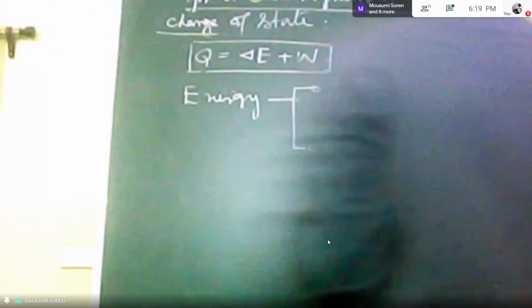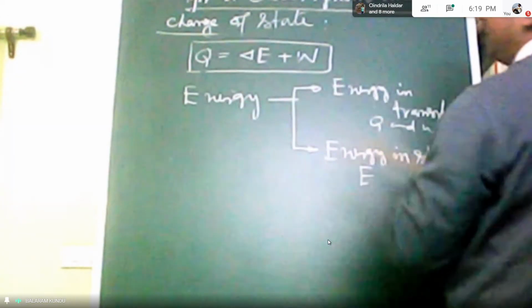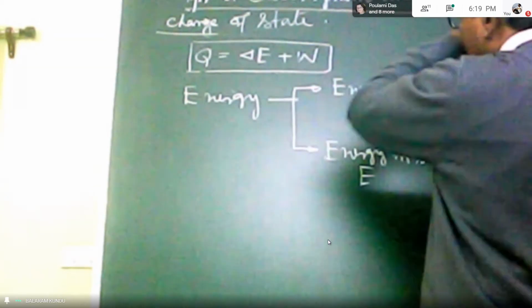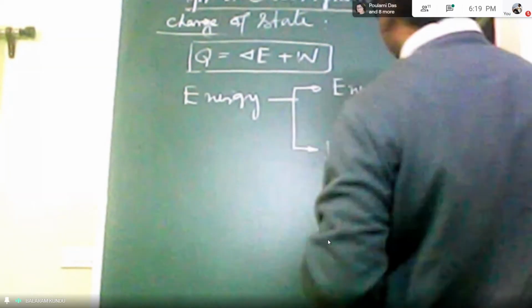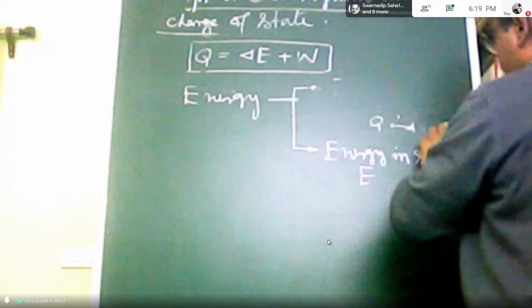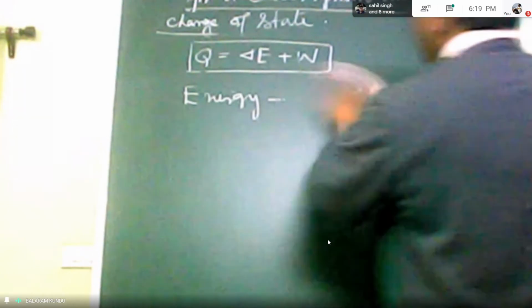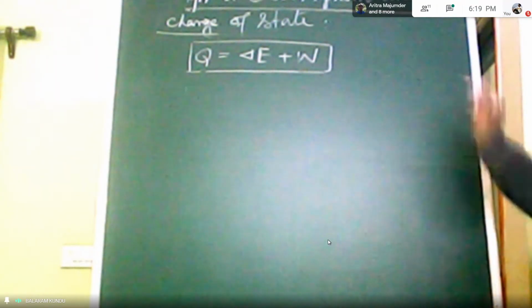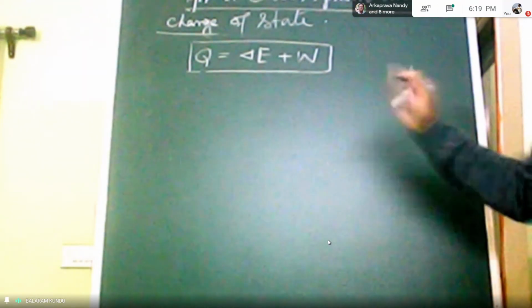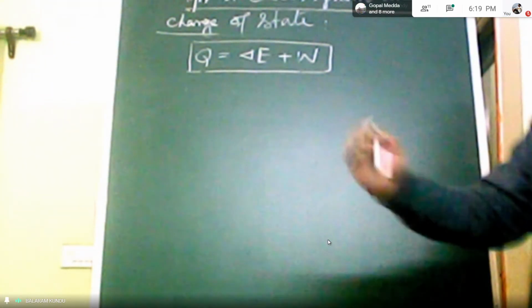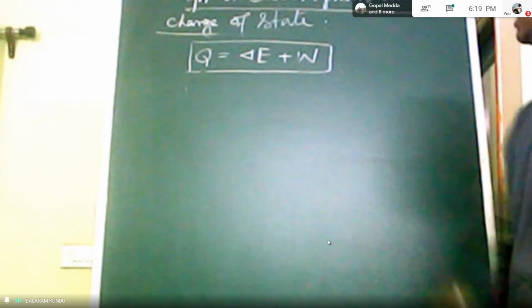Now, Q, heat is added. If you add heat to the system, then that Q may be positive. If heat is rejected from a system, that Q may be negative. Depending upon your convention, you can choose. This convention has been considered arbitrarily. So if Q is added to the system, you can consider it positive, or reverse, it may be negative depending upon your selection.